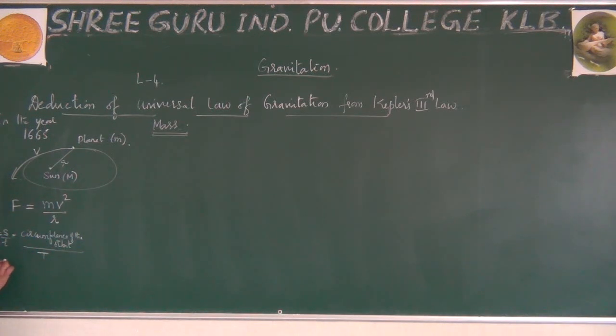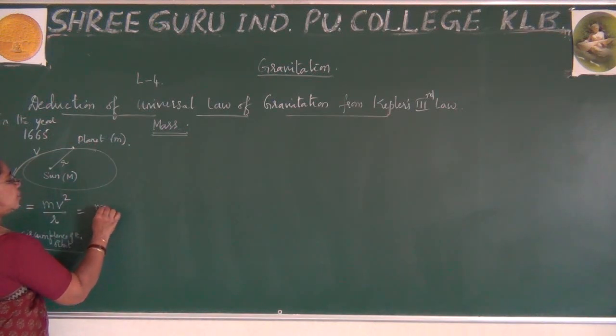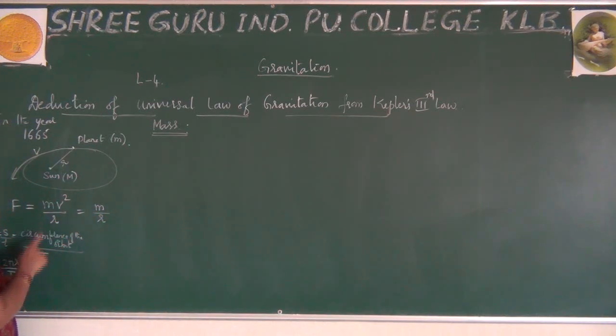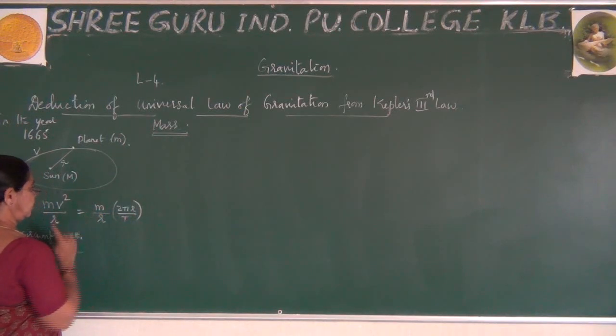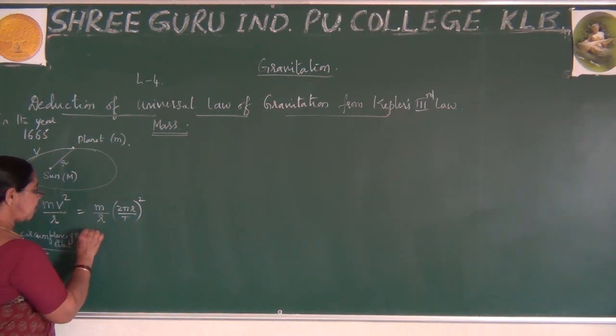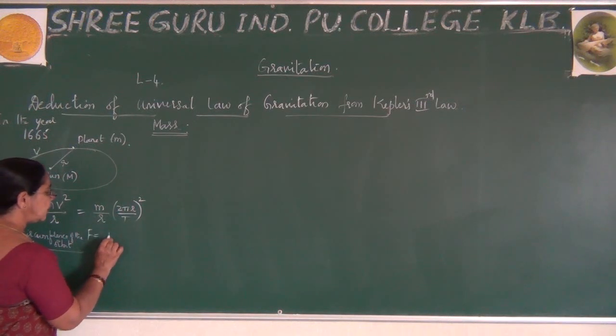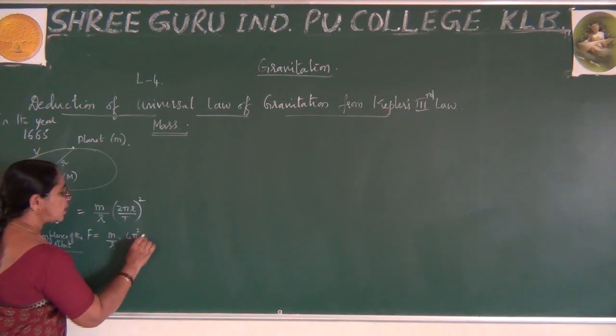We already know that v is equal to the circumference of the orbit, which is 2 pi r, divided by T. By using this condition, we can write F as m v square by r. Let me substitute for v, it is 2 pi r by T, squared. By using this, we get F is equal to m by r into 4 pi square r square by T square.